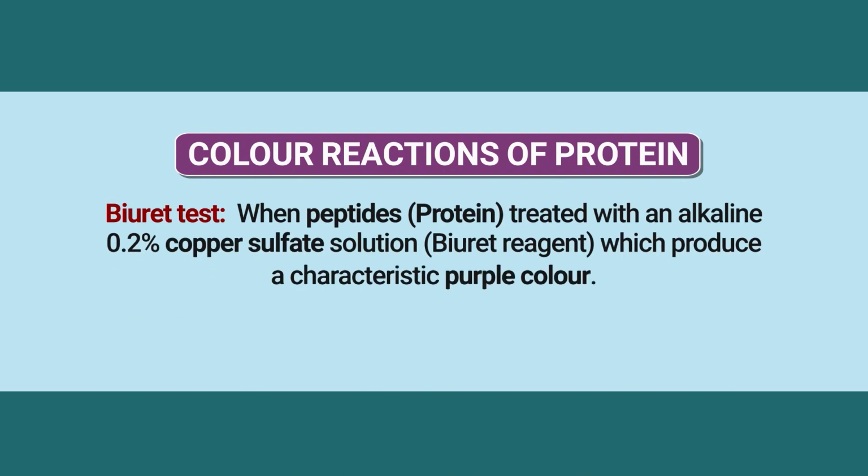When peptides or protein are treated with alkaline copper sulfate solution, they produce a characteristic purple color, and the color deepens as the number of peptide bonds in the protein increases. Protein produces a deep blue violet color due to the probable formation of a coordination complex. All proteins and peptides except dipeptides respond to this reaction.